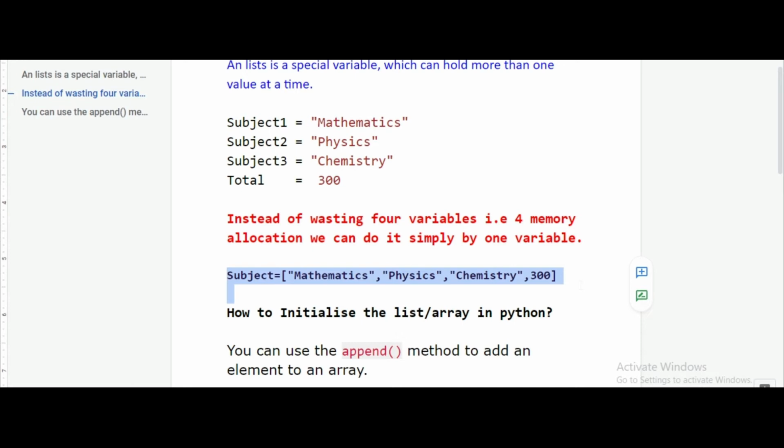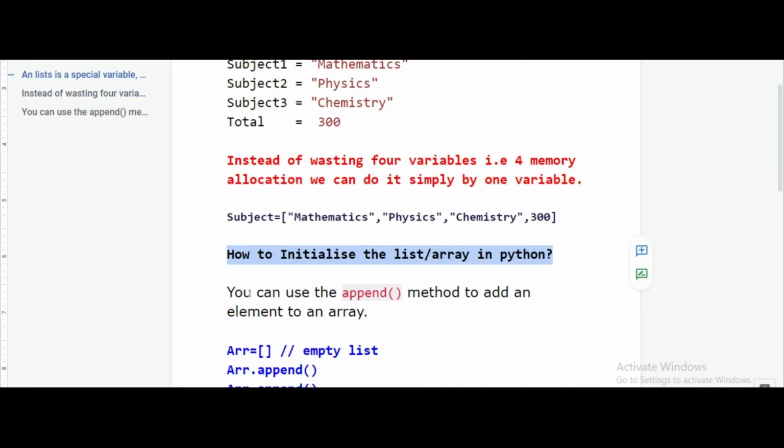Now once you understand what we mean by a list in Python, the second question arises: how are you going to populate, or enter, the elements in the list or an array? So how do we initialize the list or array in Python? You can use the append method to add an element to an array. So how are we going to use the append method?